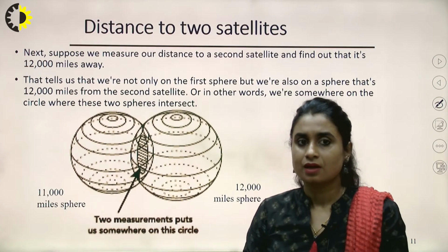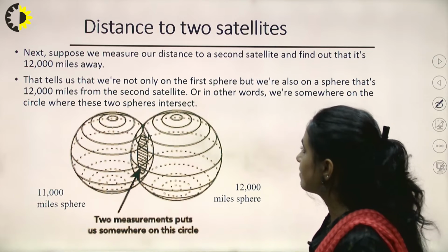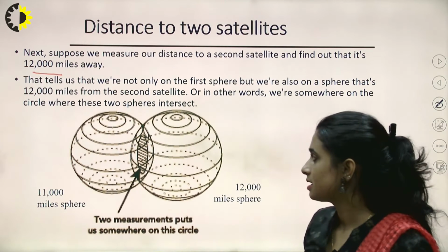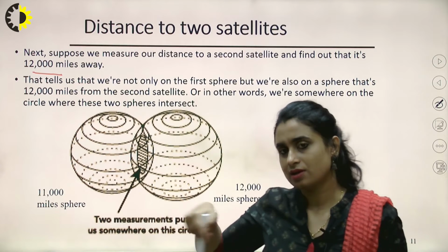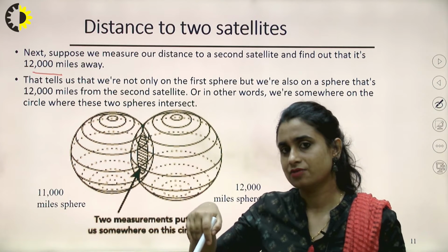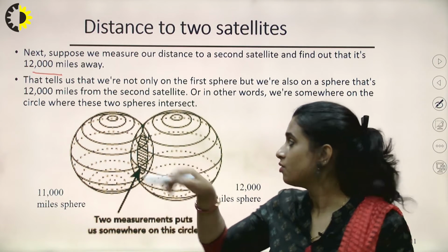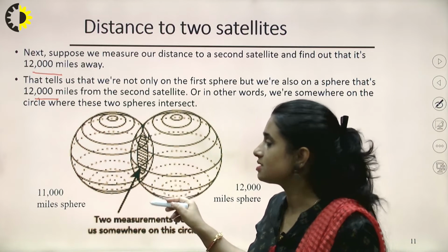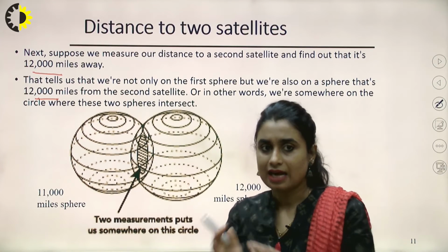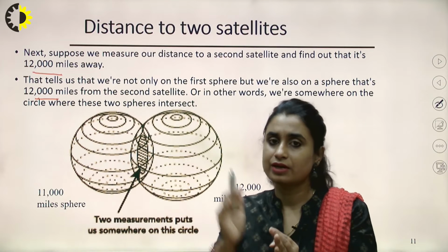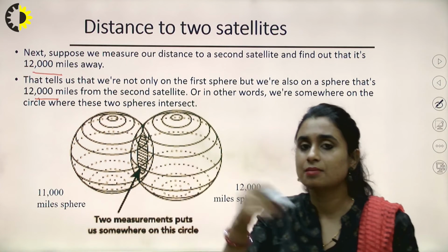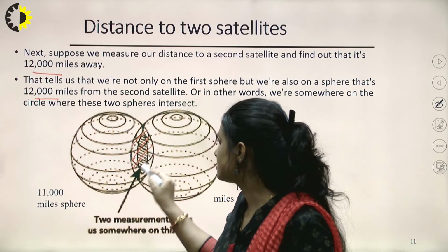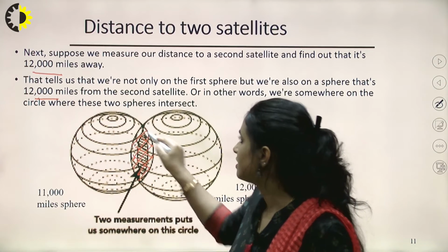Now from another satellite, if we calculate the linear distance and it happens to be 12,000 miles, again we draw a sphere or a circle on Earth's surface with that distance. The intersection of the previous circle and this circle will be the complete region where the object could be lying.